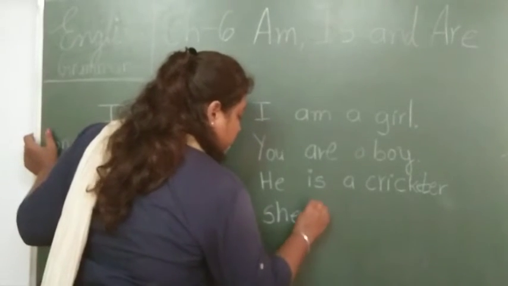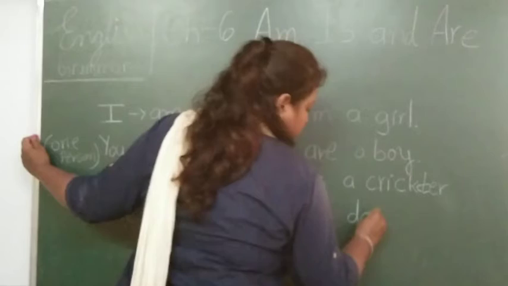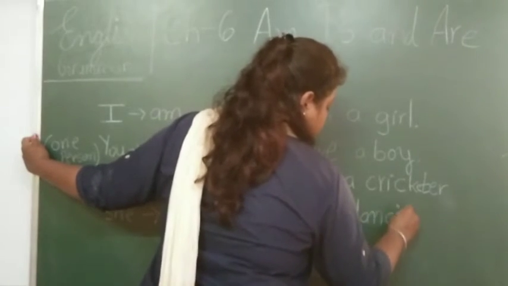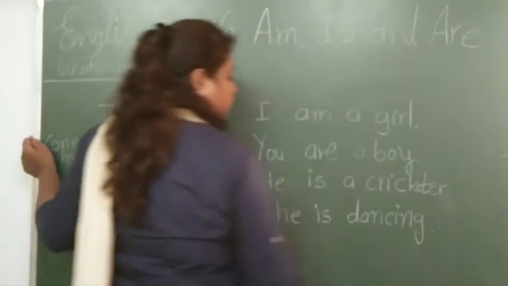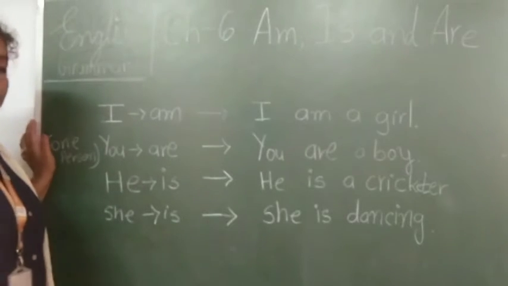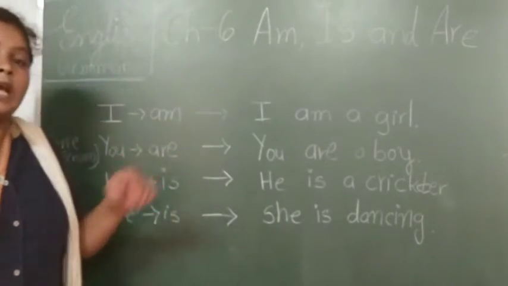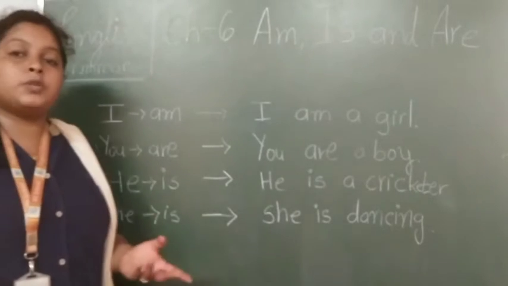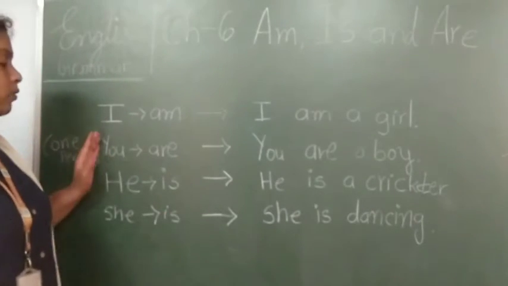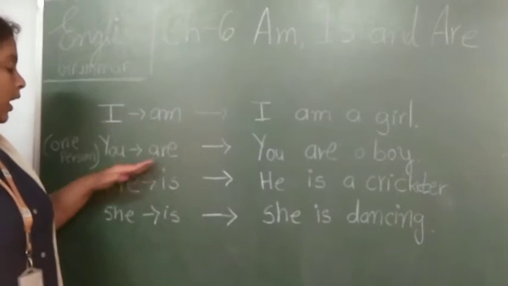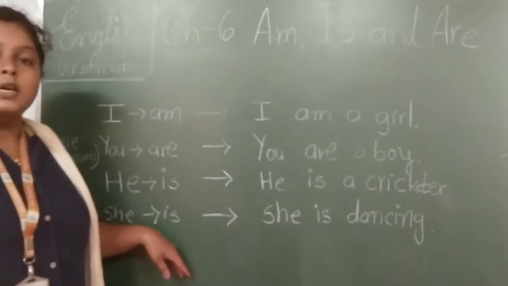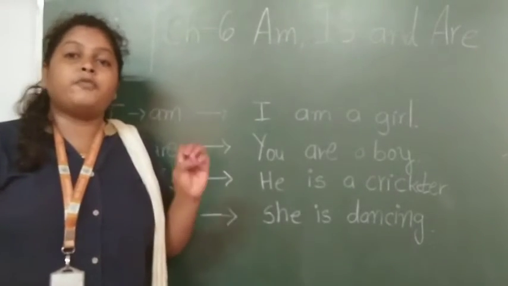She is dancing. Right? So you can see that the verbs I have written here are helping verbs. So whenever we are using the helping verb with these nouns, that is I am, you are, he is, she is, that will make a full sentence.